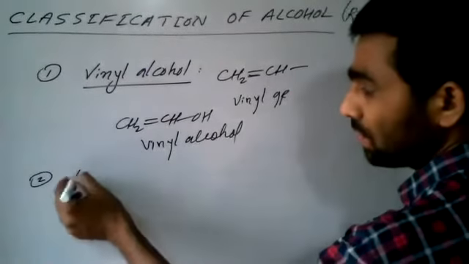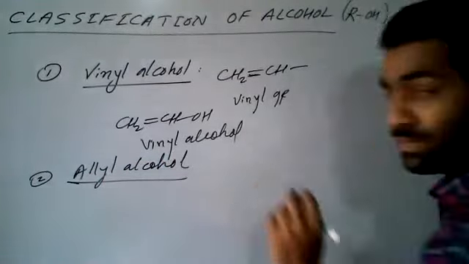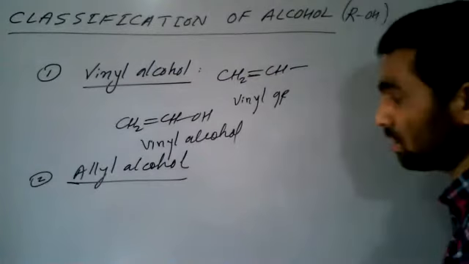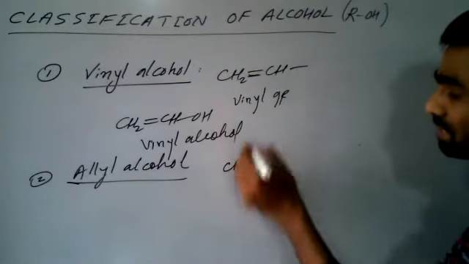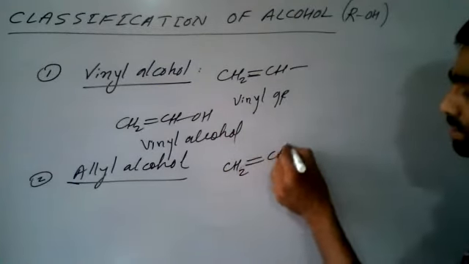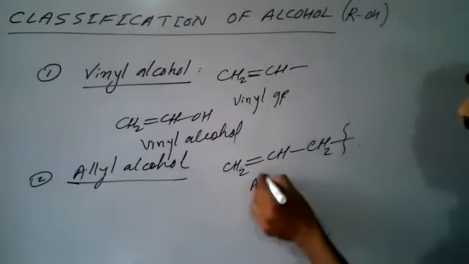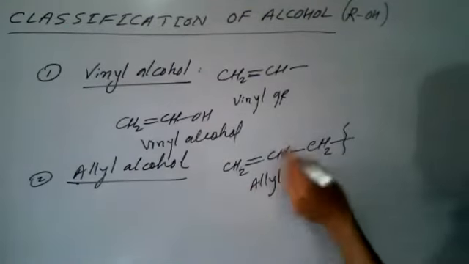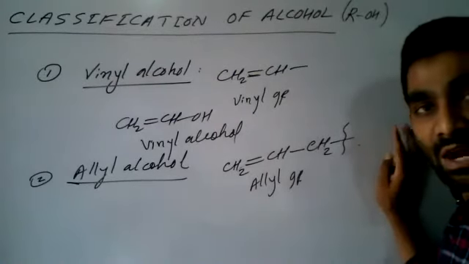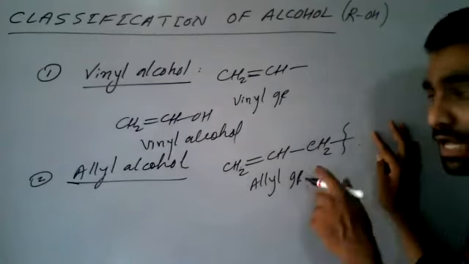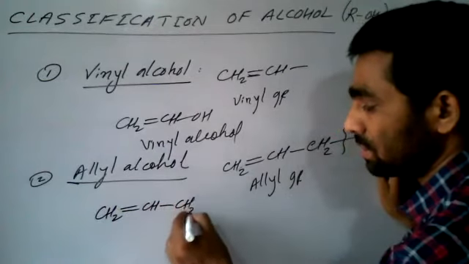The second one is called allyl alcohol. What is the meaning of allyl alcohol? Let us first see what is allyl group. If we have CH2 double bond CH and here one more CH2, this group is called allyl group. If some group is present here, if halogen is there, allyl halide. If alcohol is there, allyl alcohol. So we can write CH2 double bond CH, then CH2OH.